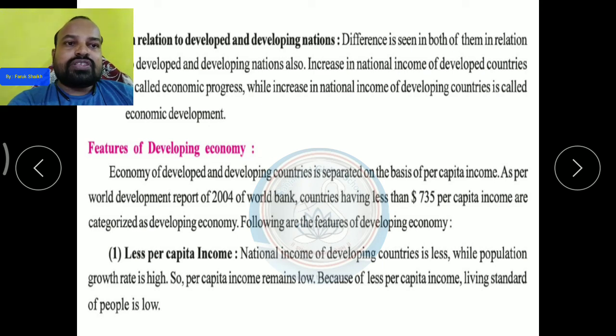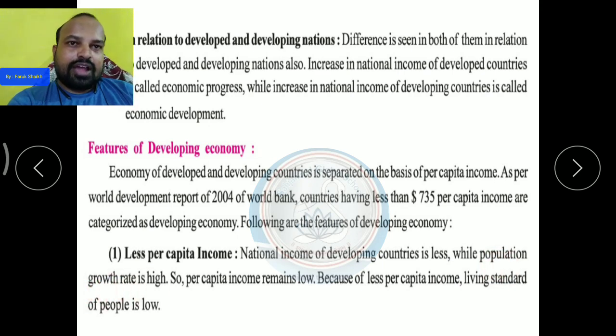Now, the following features of the developing economy. First, less per capita income. We divide the national income by the population of the country, and if the number we get is less than $735, this is called less per capita income. So national income of developing countries is less, while the population growth rate is high.